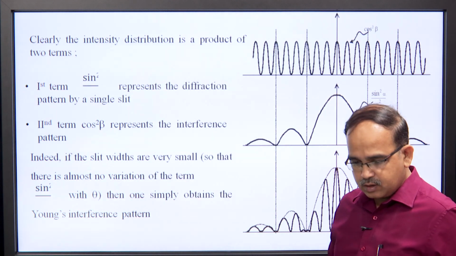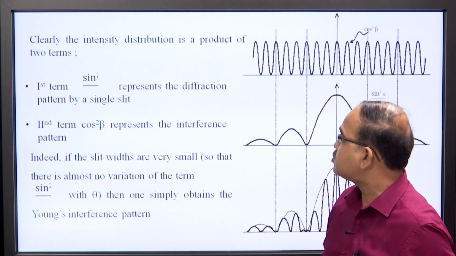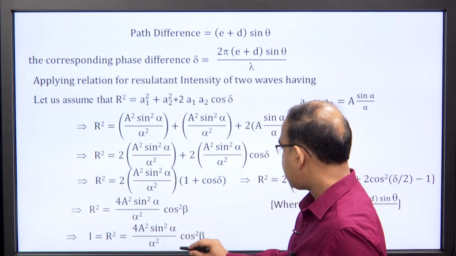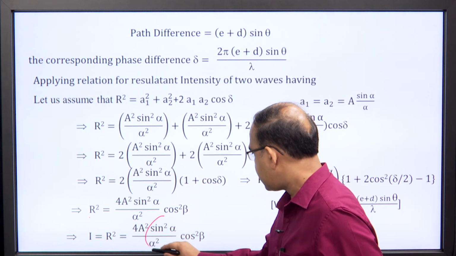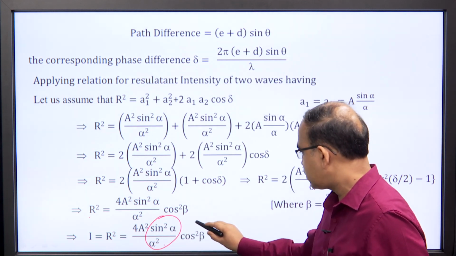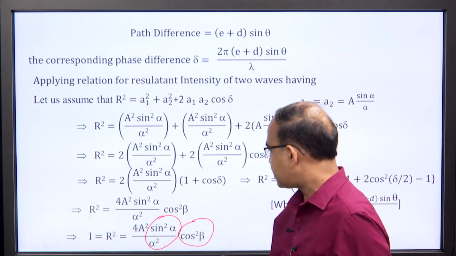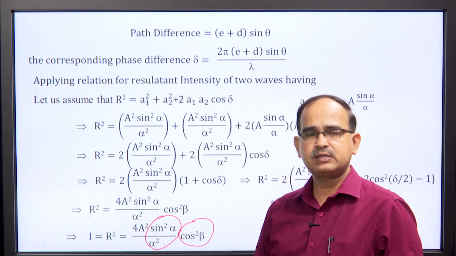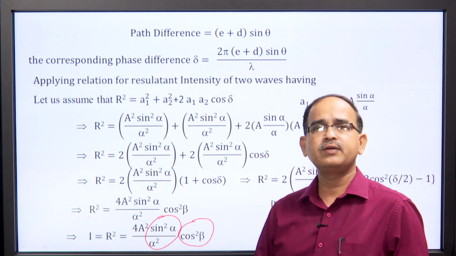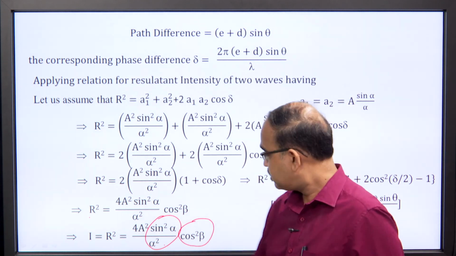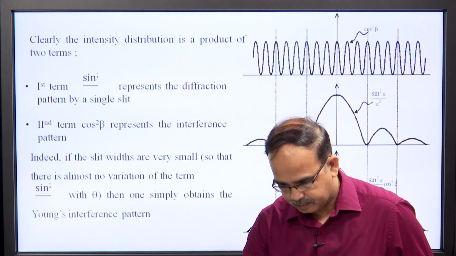In this expression we can see there are two terms. One term is sin square alpha over alpha square, and the second term is cos square beta. The first term, sin square alpha over alpha square, we have already seen in single slit; it is known as the diffraction term, while the second term, cos square beta, is known as the interference term.